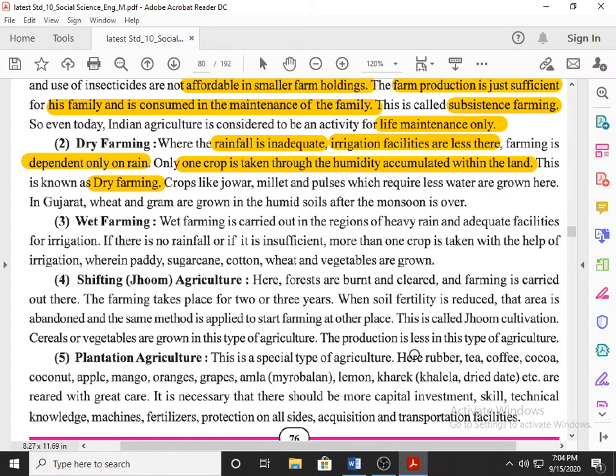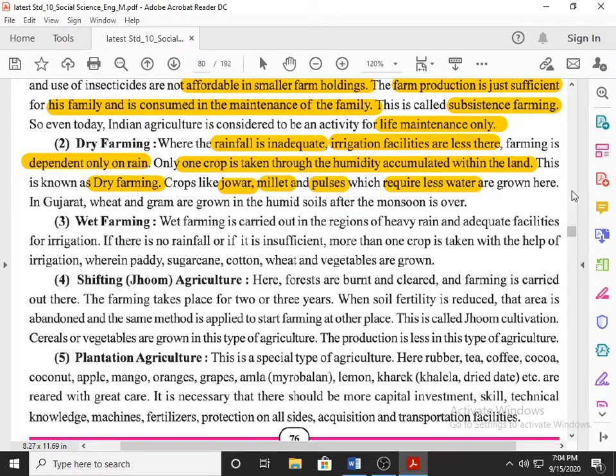Now in dry farming, which types of crops can you grow? Jowar, millet, pulses. These require less water. They are grown here.